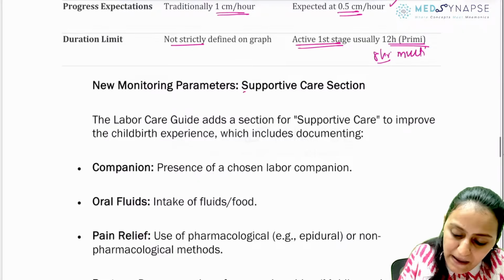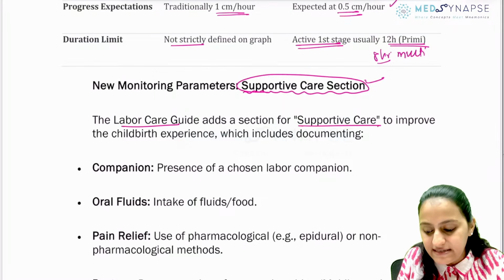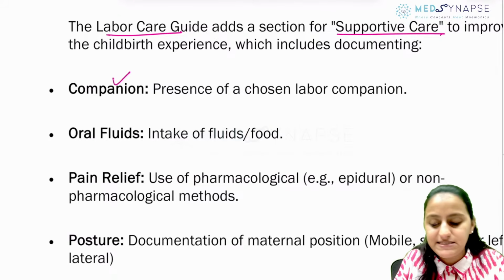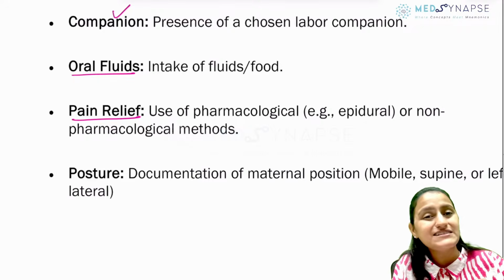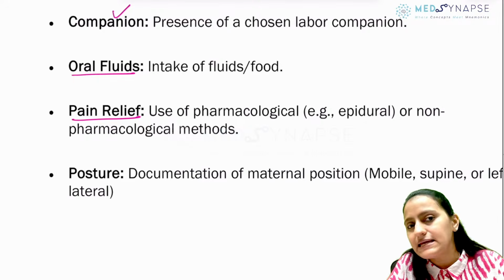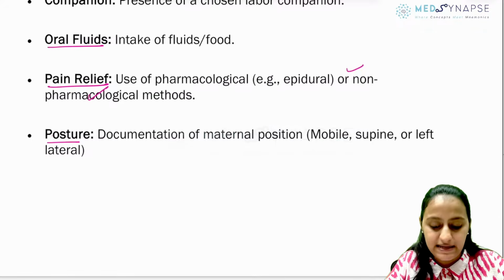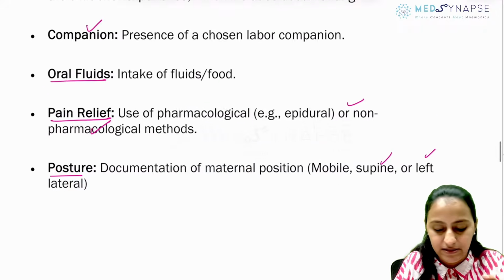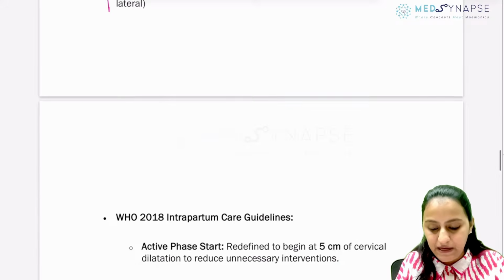Now, the new monitoring parameters also include a supportive care section. In the labor care guide, there is a section for supportive care for a better childbirth experience, which includes documenting who is the companion, the presence of a chosen labor companion, oral fluids, how is the intake of fluids or food. Also, what has been used for pain relief, epidural, any other non-pharmacological methods as well, and the documentation of the posture, the position as well. Supine, left lateral, whichever position it is, that is also documented. So remember, these are the new parameters in the supportive care that have been included.